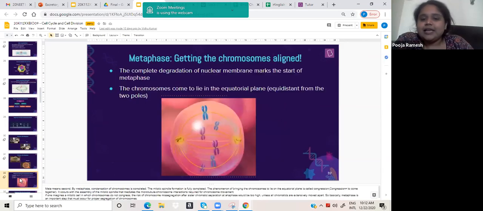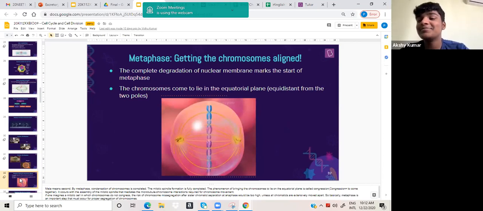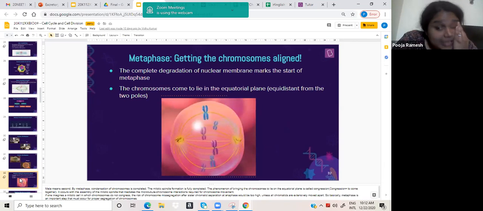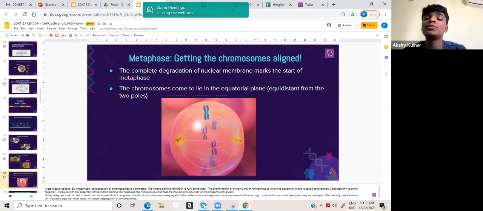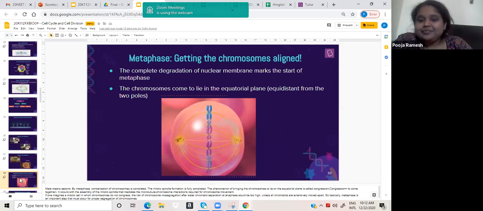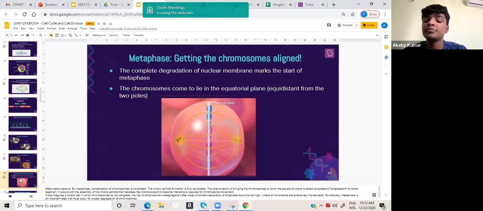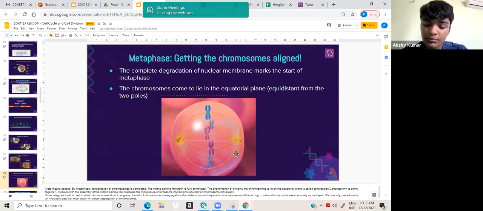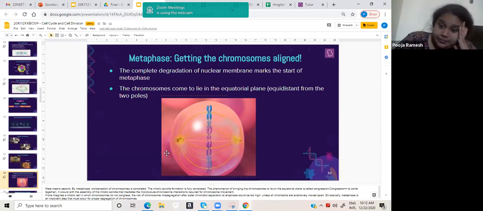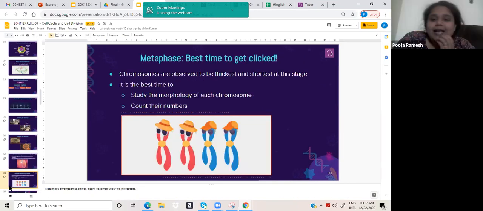So basically, it gets aligned. Like how your mom says you're messy and cleans up your room, same way all these chromosomes are so messy, and metaphase ensures that they are all aligned properly. That's the whole point of it. In the entire metaphase the chromosomes just align. The spindle fibers, even though they are produced, will not join the chromosomes. Remember that. That happens towards the end of metaphase and the start of anaphase.